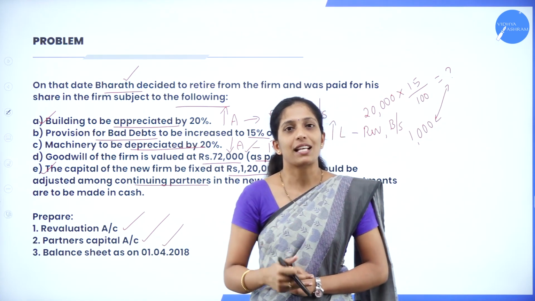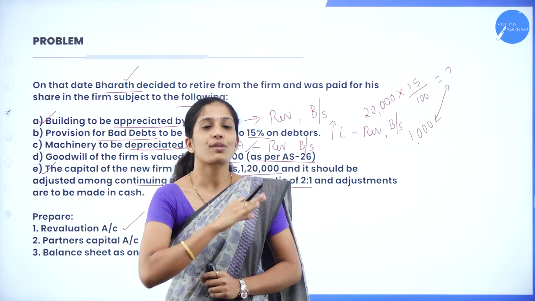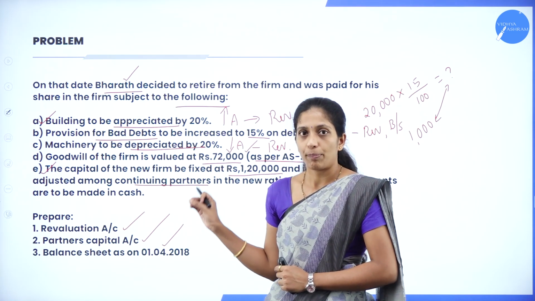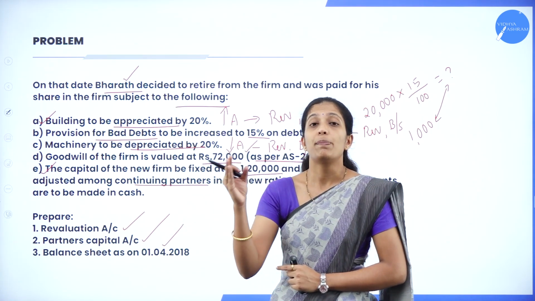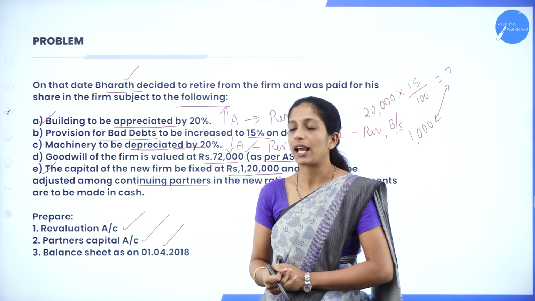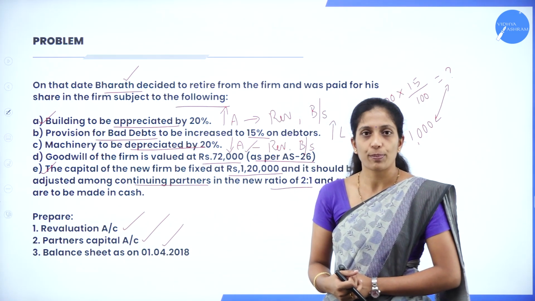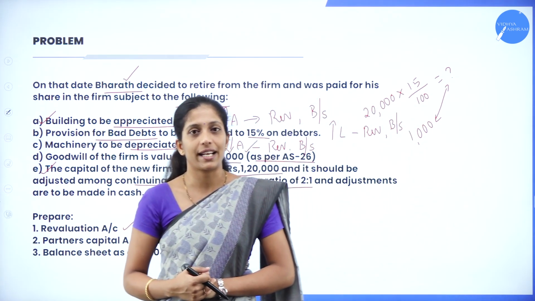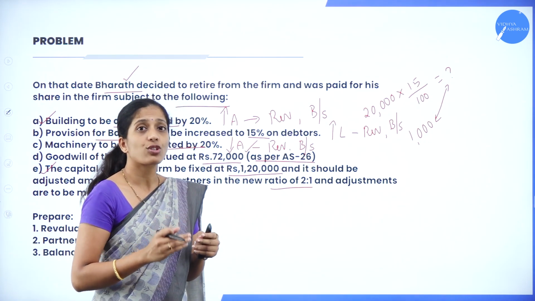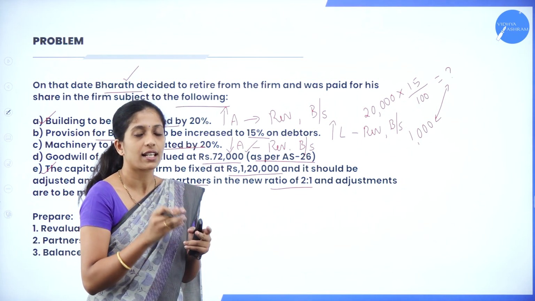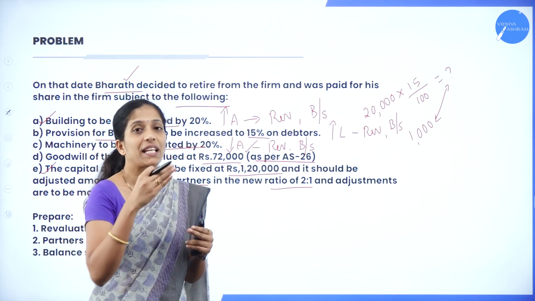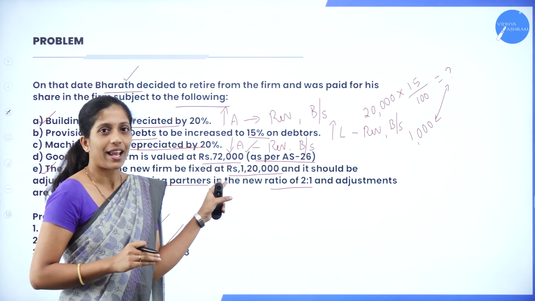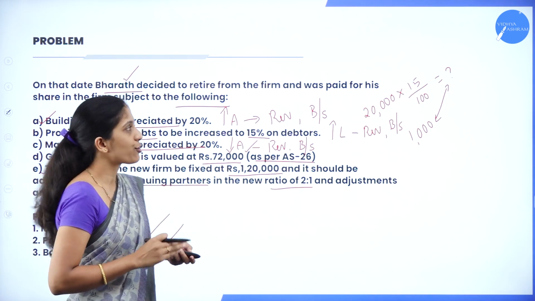This is same as admission, where we are going to distribute to all the partners, and one thing you have to remember here: the balance of the retiring partner will be transferred to his or her loan account. Next, as usual, we are going to prepare the balance sheet, where we are going to record increase or decrease in the value of assets and liabilities. So we will record all the assets. If there is any adjustment relating to that asset, we are going to make that adjustment. It may be an increase or it may be a decrease. So these are the certain adjustments they have given. Now we shall directly move on to the solution.